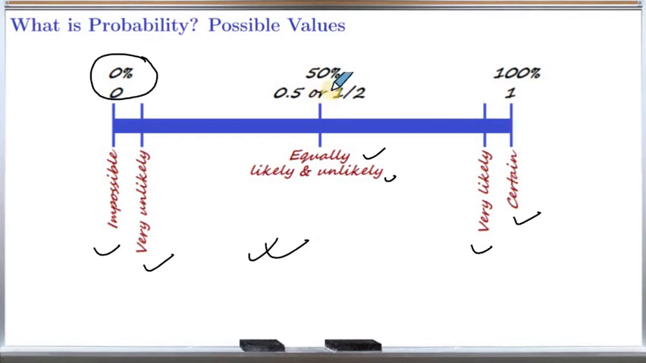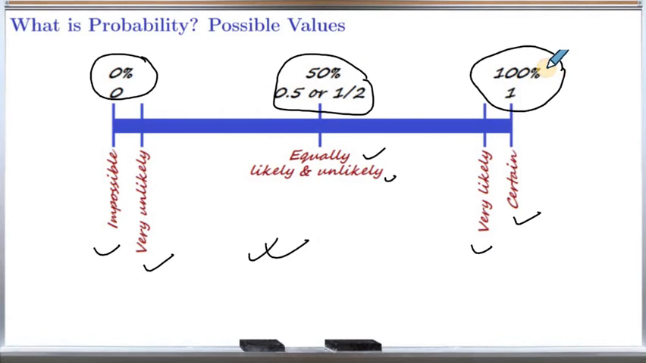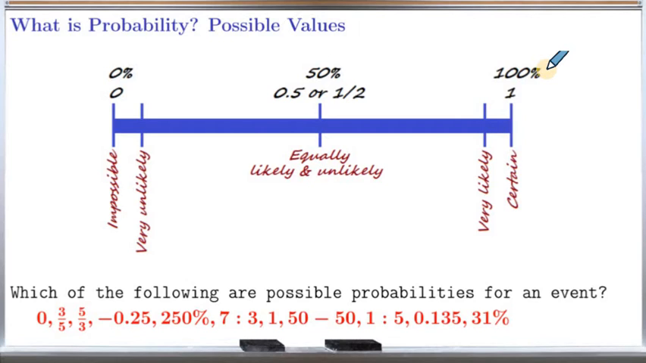So at 50%, we have a 50% chance of an event happening or not happening. And at 100%, we are 100% certain that the event will occur. Now let's find out which of the following are possible probabilities for an event.